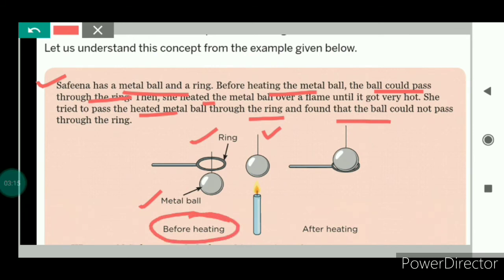Here you can see this is the case before the heating. Here the size of the metal ball is smaller than the ring and it could pass through the ring. But after heating, you can see the metal ball has expanded. That means the size of the metal ball has increased, because of which the metal ball could not pass through this metal ring.